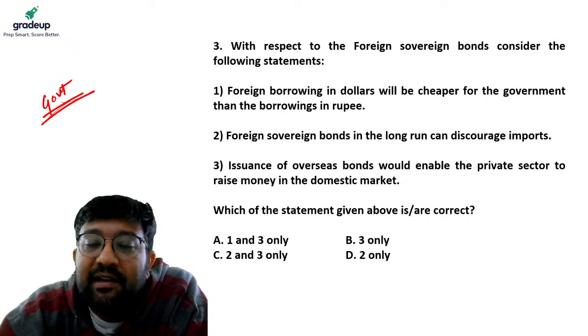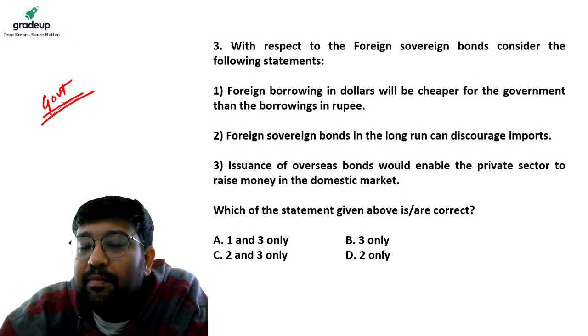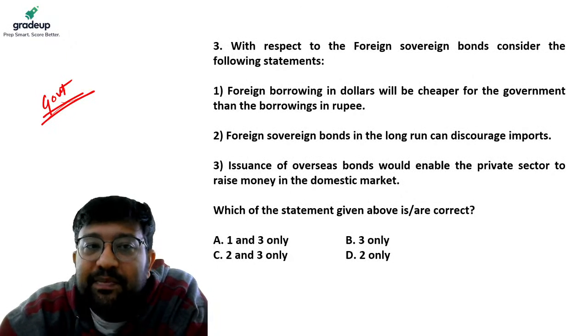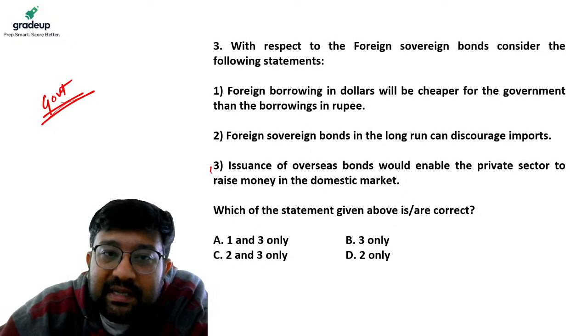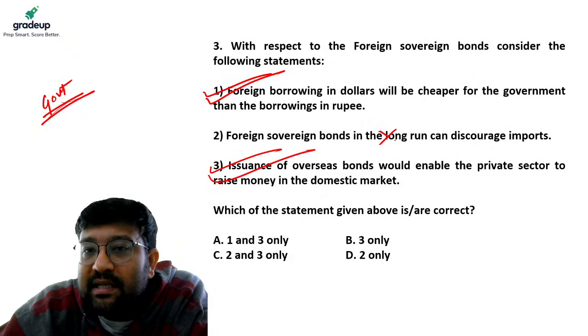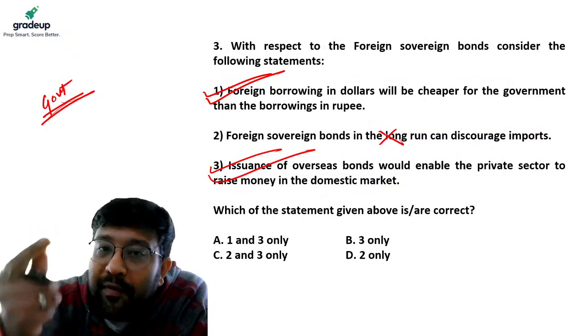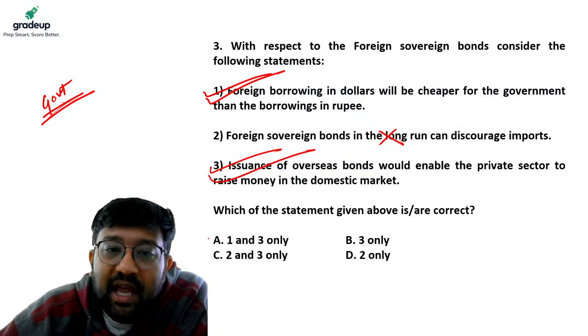So the private sector, for its investment needs, goes abroad, issues overseas bonds and raises money for domestic purposes. So this statement is absolutely right. So this is right, this is right, this is wrong. So your answer with elimination and explanation becomes A.